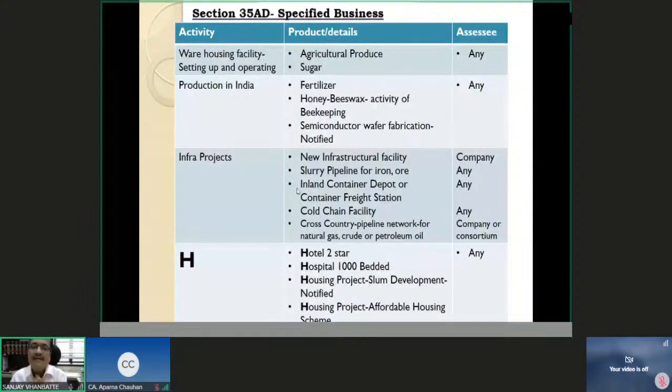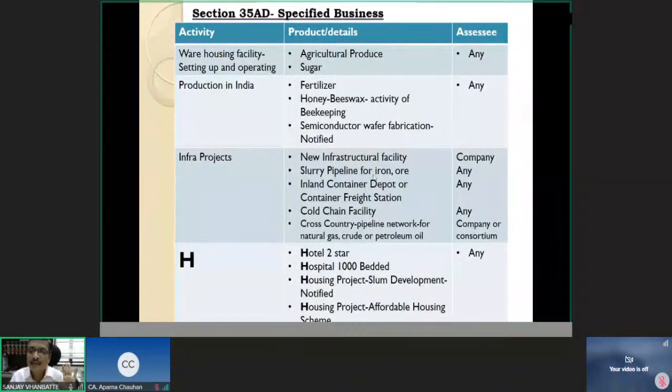Any other category of assessee is not eligible for this deduction. Developing, maintaining and operating, or developing, maintaining and operating, in all three, if you are a company and you are doing this for a new infrastructure facility, then you will be able to get the deduction of 100% of the expenditure on developing this new infrastructure facility under section 35AD.